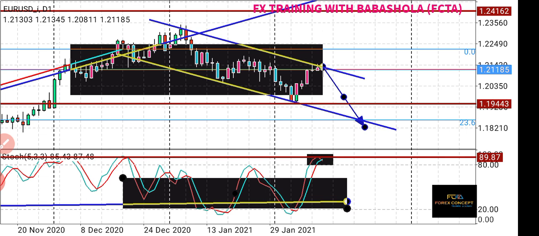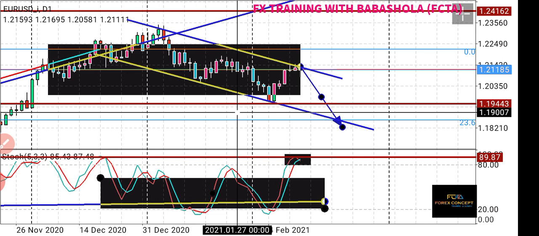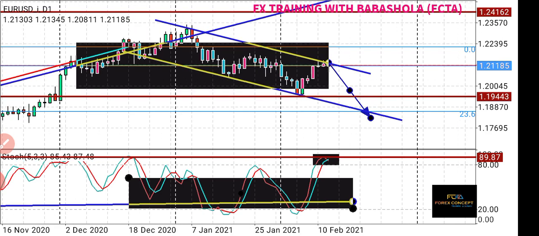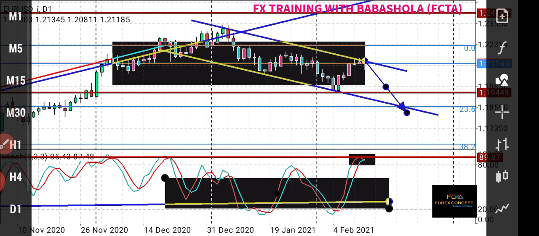So we can expect price to break 1.19443 and go all the way to the 23.6% Fibonacci retracement, which is at 1.18607. However, we can't just stop our analysis here. We still have to go to the lower time frame to see what it is telling us, because we have to check.